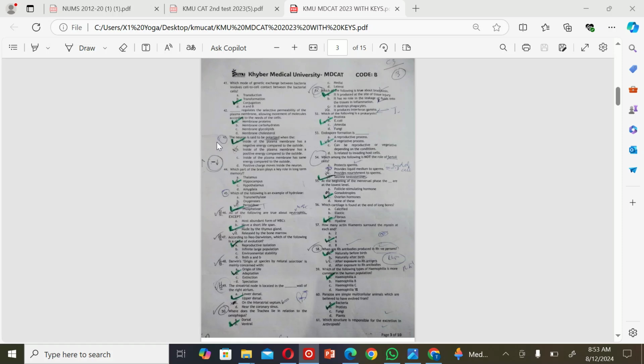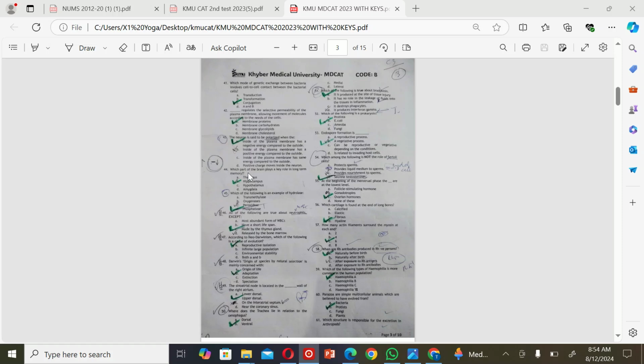Membrane proteins. The next MCQ is: the neuron is said to be polarized when A. the inside of the plasma membrane has a negative charge compared to the outside. B. The inside of the plasma membrane has a positive charge compared to the outside. C. The inside of the plasma membrane has the same charge compared to the outside. And D. Positive charge moves inside the neuron. So the correct option is A. The inside of the plasma membrane has a negative charge compared to the outside.